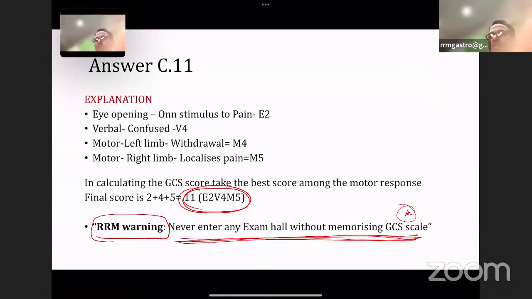That's the fourth question. Most of you have answered it correctly, very good. So the answer is C, 11. The score is 11.